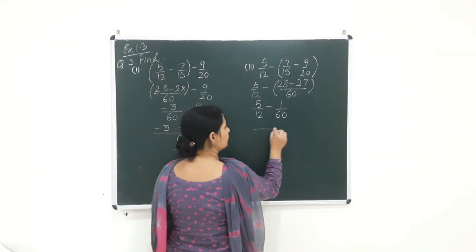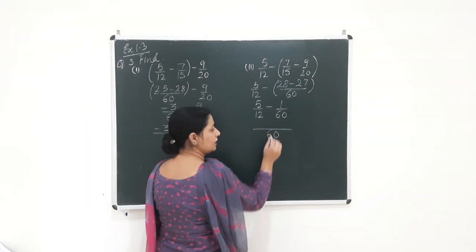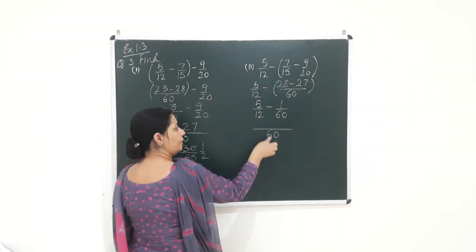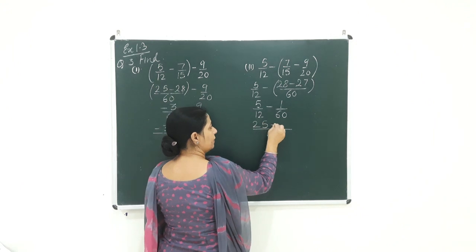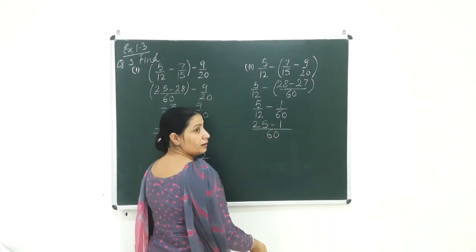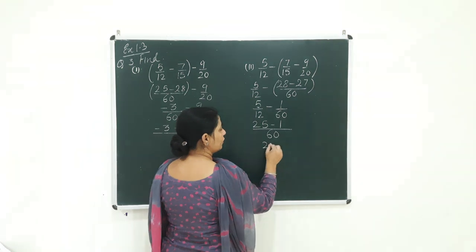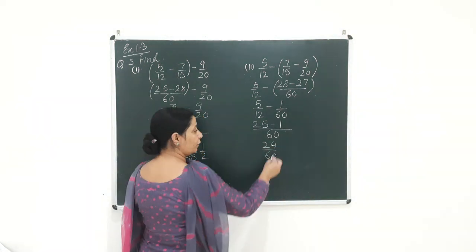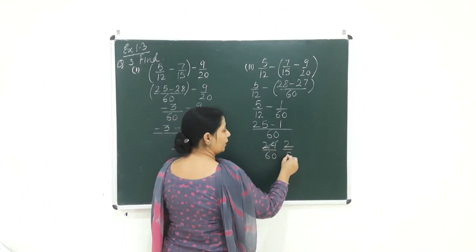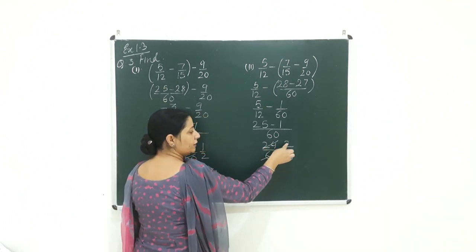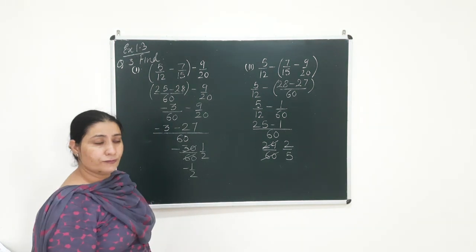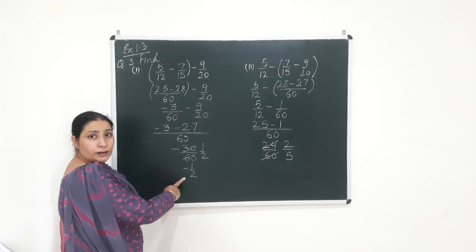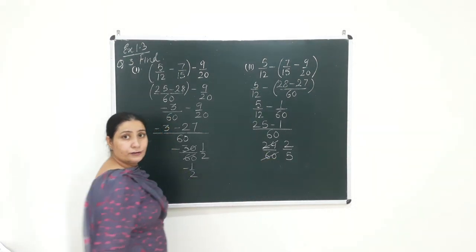Now beta, if I take the LCM of 12 and 60, the LCM will be 60, because on the table of 12 you get 12 5s are 60. 12 5s are 60, 5 5s are 25, 60 1s are 60, you get 1. So 25 minus 1 is equal to 24 over 60, and when you do the cutting of this on the table of 12, 12 2s are 24, 12 5s are 60. So here you get the answer as 2 by 5. So beta see, you have got minus 1 by 2 here and you have got 2 by 5 here.